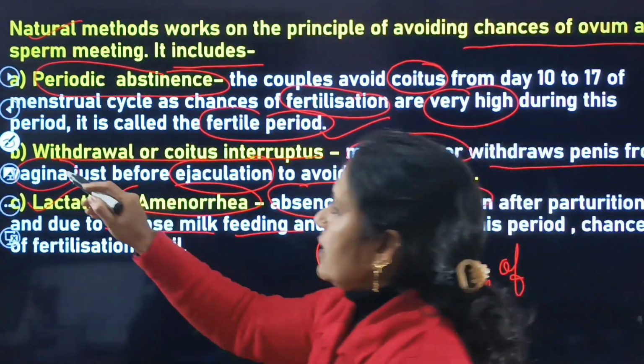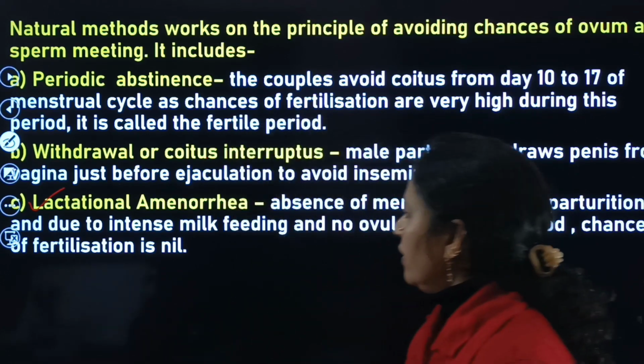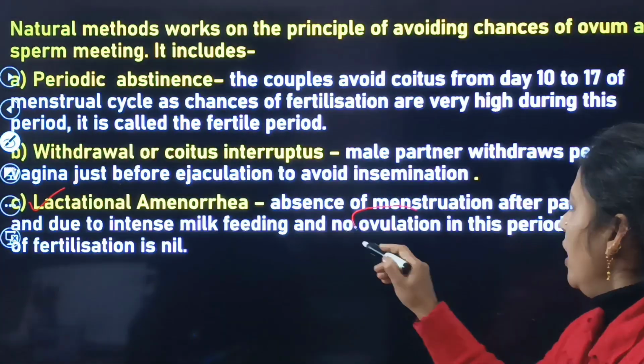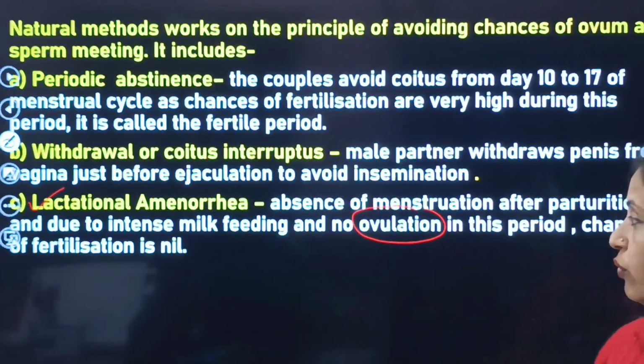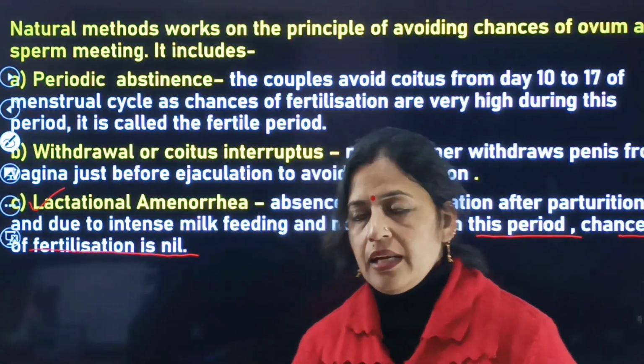During this period there is no ovulation, so the chances of fertilization are nil.